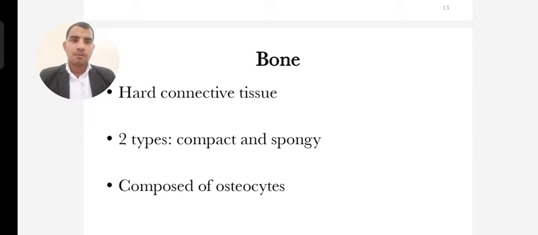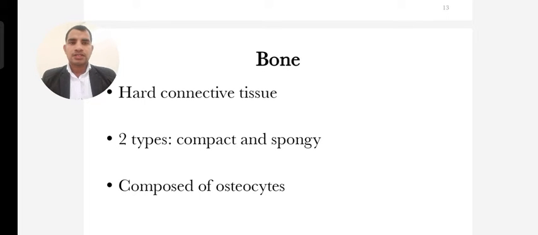Number one, compact bone is where individual threads are fused to make a compact bone, and it surrounds the spongy part. It is the outer part of the bone, very hardened, and includes the regenerating part of bones.